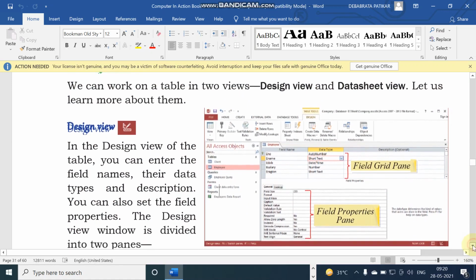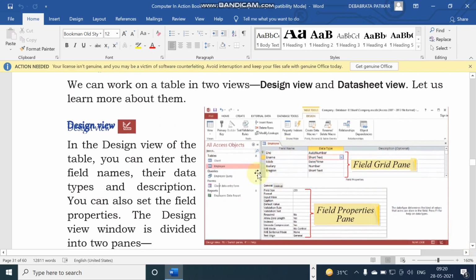That means we set the table fields, the table columns, and at the right hand side we set the data type of each field. I'm repeating, in design view we set the fields or columns. At the right hand side you can see we set the data type for each field, and this is called the table structure.